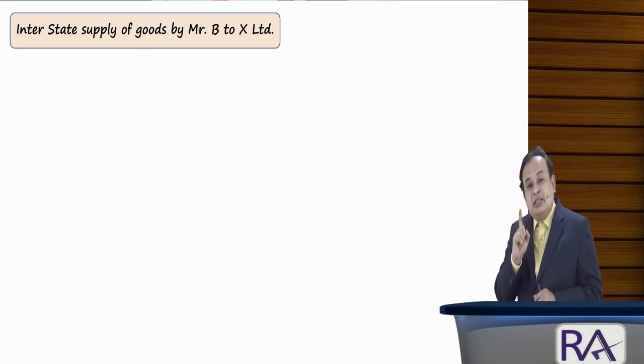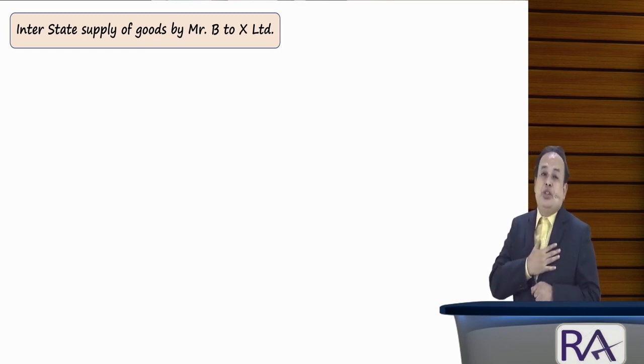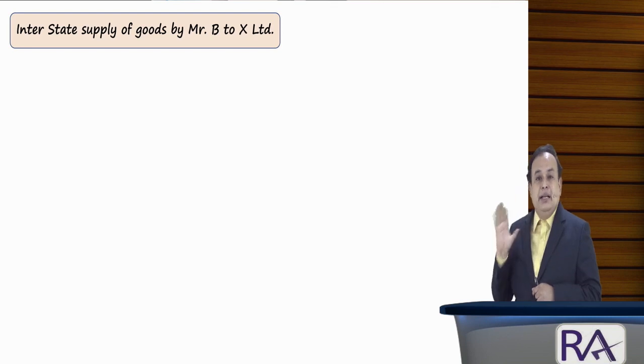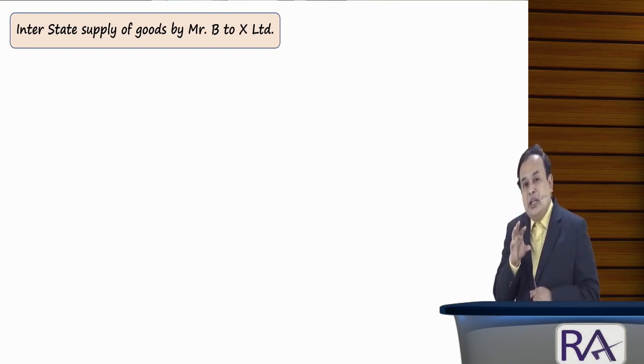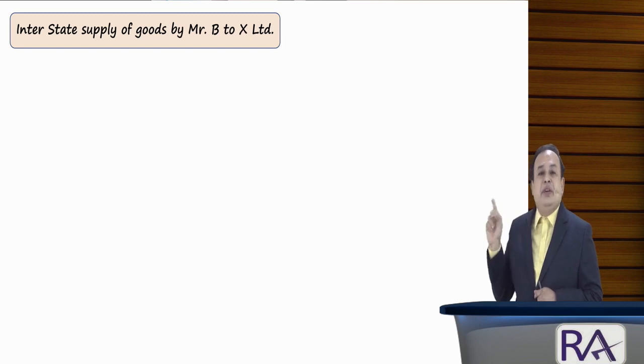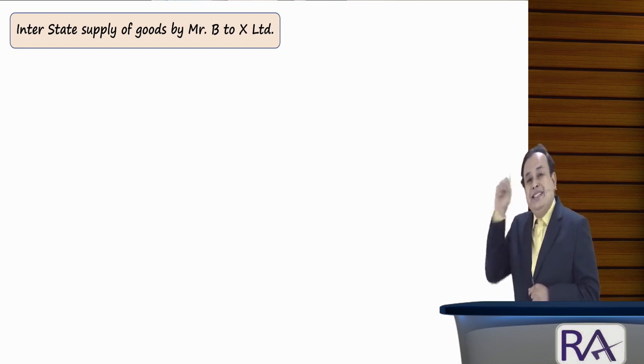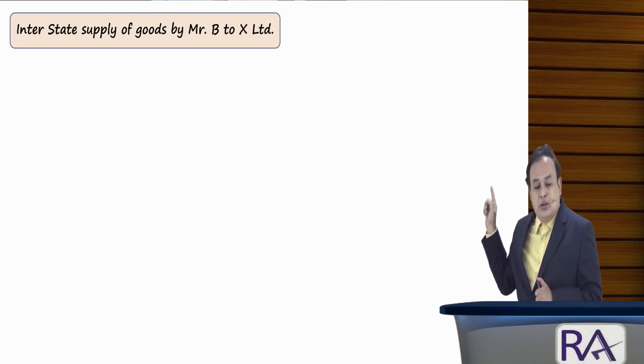But the GST is not a cost for Mr. B because he is going to avail the ITC. So the cost is only 50,000. On 50,000 at 10%, namely 110% of 50,000, 55,000. Mr. B sold to X Limited at interstate level for 55,000 rupees.